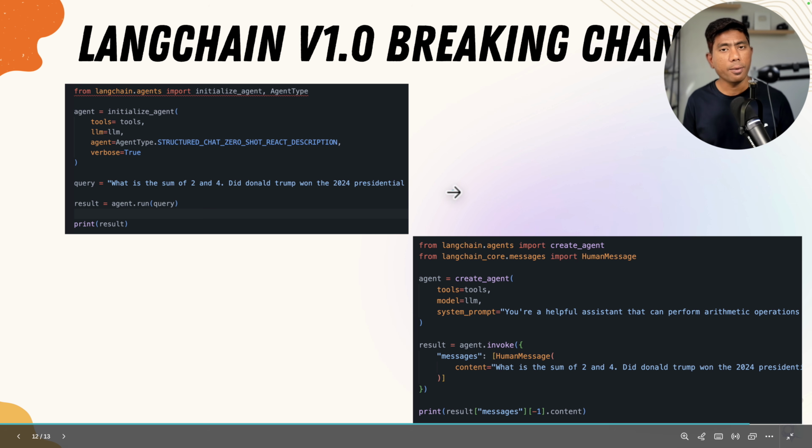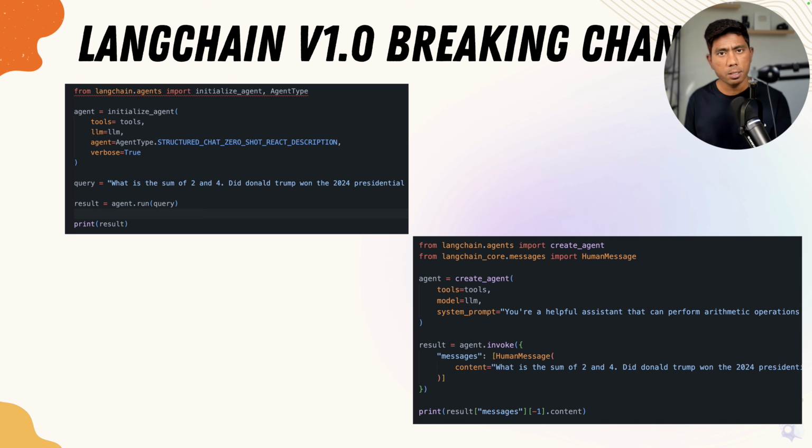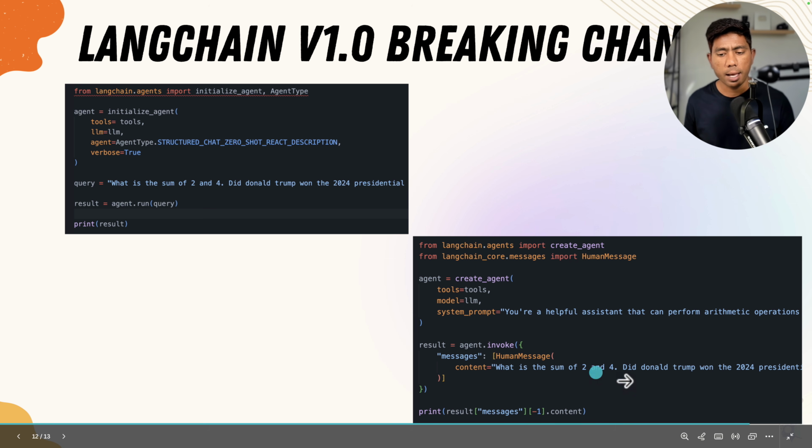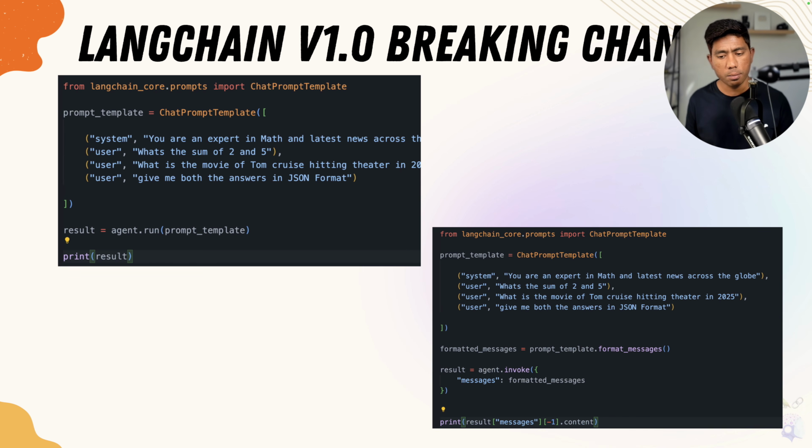Now you have to specify whether it is a human message or a system message or AI message that you're passing in. You can specify all of them over here, and you get the content. So this is where the content comes in. And if you're going to use the content block, then things will be even more interesting, because you can also get the content block with more information, which I will quickly show you in a demo over here.